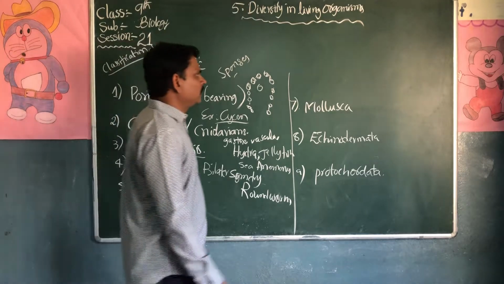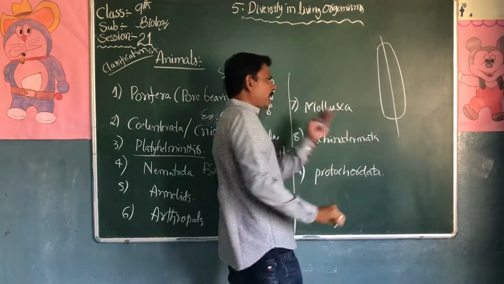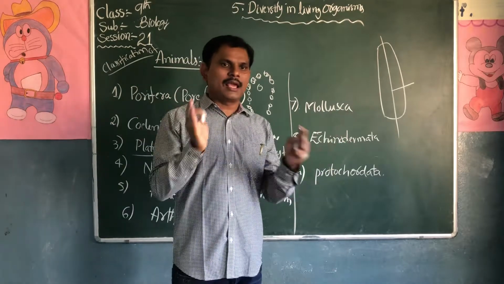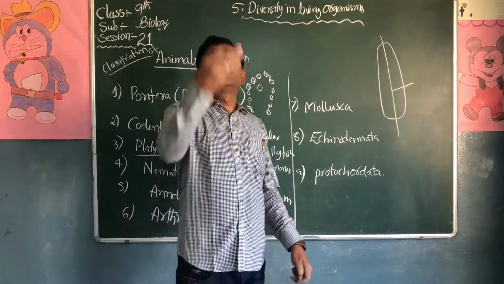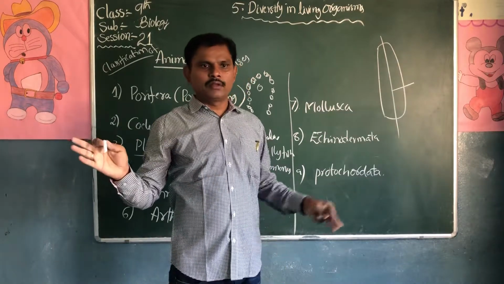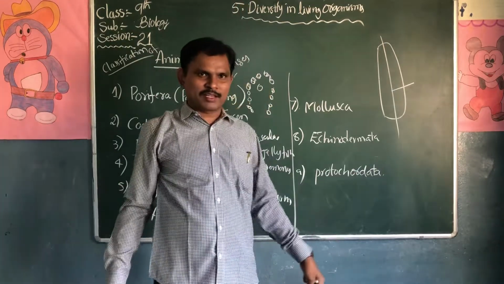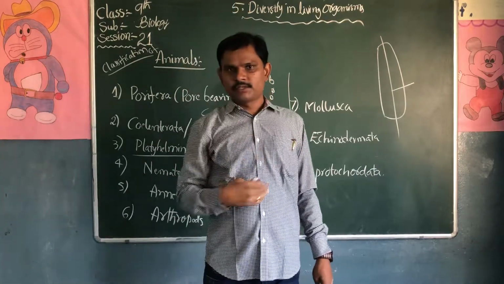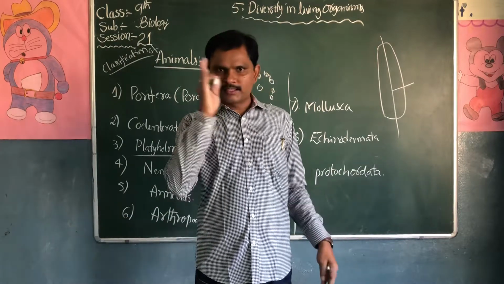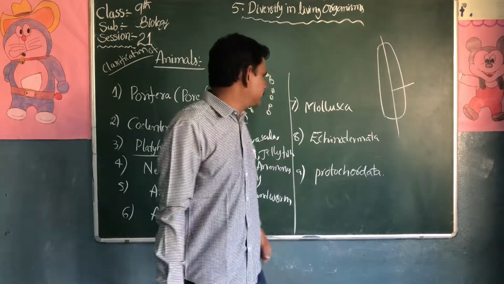What is bilateral symmetry? The left half and the right half of the body are exactly the same in structure. If you cut from the center to the bottom, the left half and the right half are exactly equally divided into 2 parts. For example, human beings also come under bilateral animals: if you cut from the center, there is right hand, left hand, right leg, left leg, right eye, left eye.